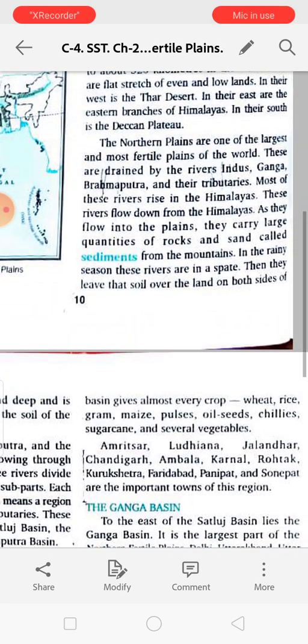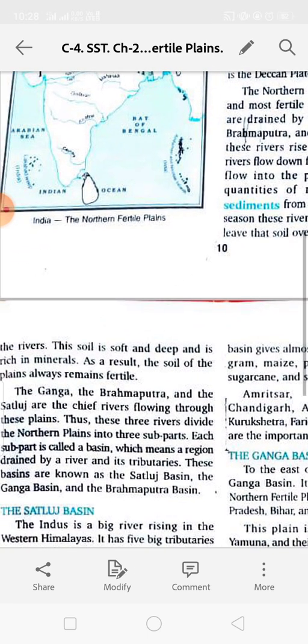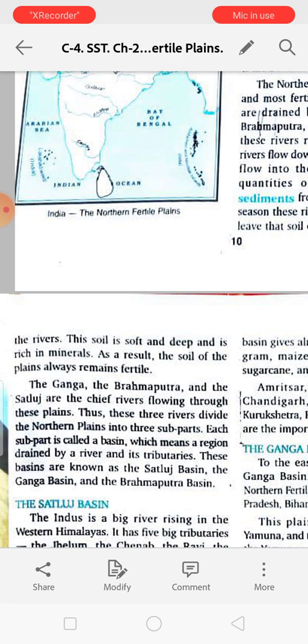So the river brings the sediments, the small rocks and the sand, with the water from the mountain. When it reaches the plain, the sediment becomes heavy and it leaves the things behind. For example, take a glass of water and some mud and mix it.